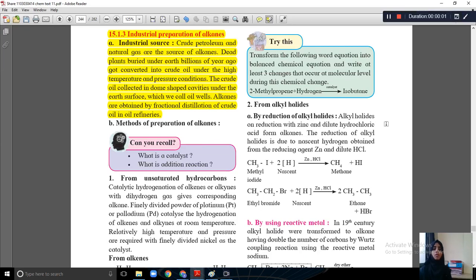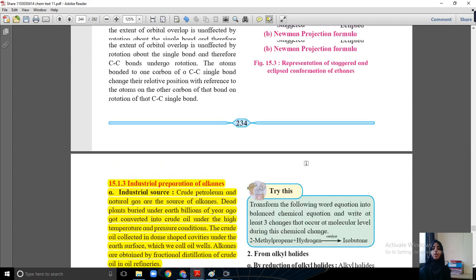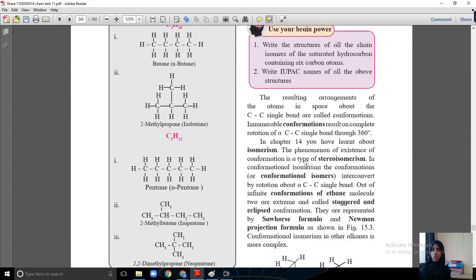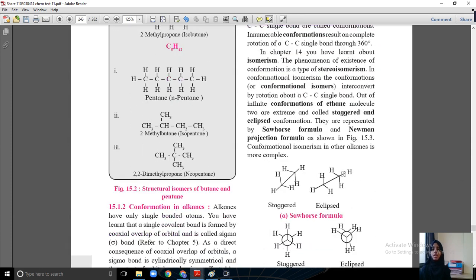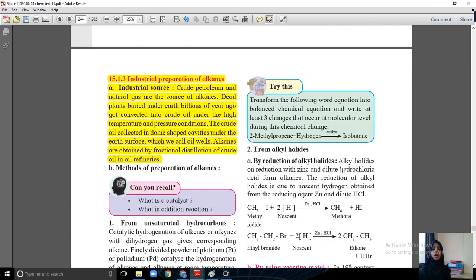Good morning, everyone. So, in today's session, we are going to study the preparation of alkane, the different methods of preparation of alkane. In the previous lecture, we studied the conformation or isomerism of alkane and some properties and the general formula for alkane. Now we'll see what are the ways of preparing alkanes.